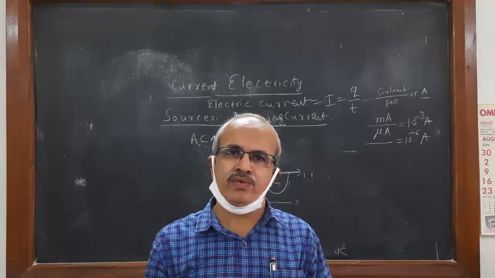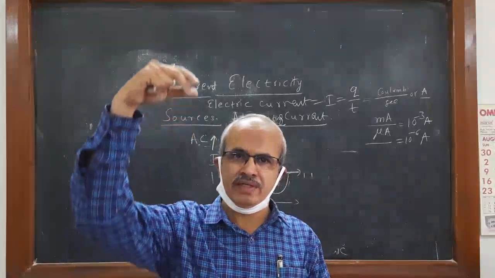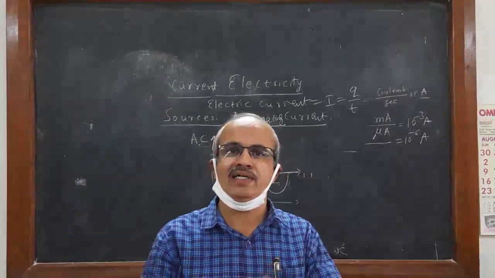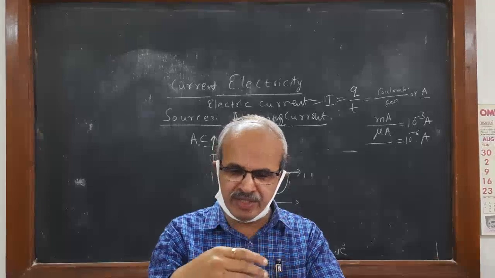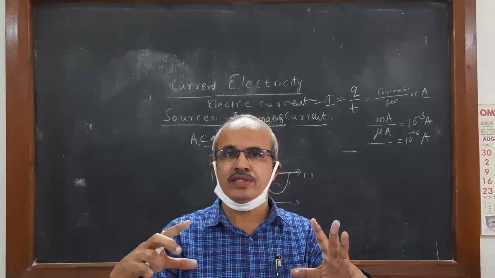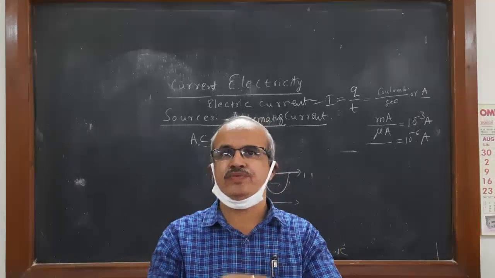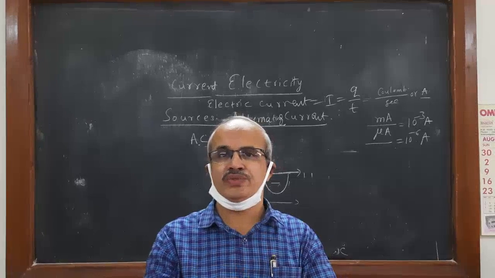The water is made to flow from a higher level to a lower level, made to fall on the coil. The coil rotates in a uniform magnetic field between two magnets. Then what happens? Alternating EMF is induced.